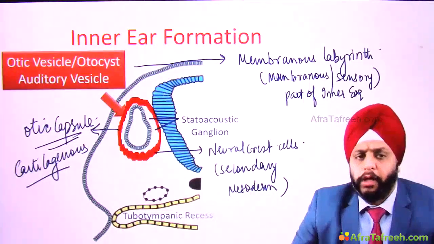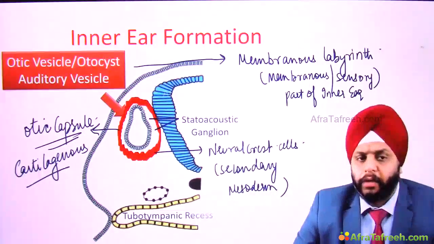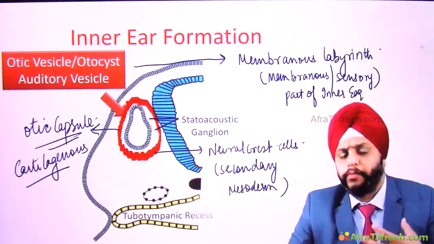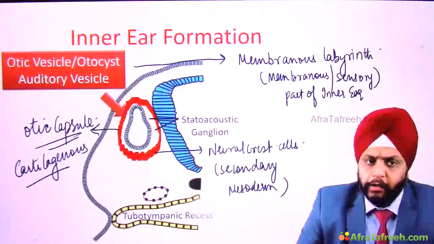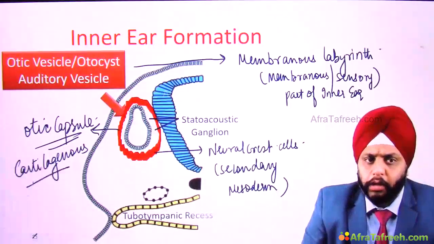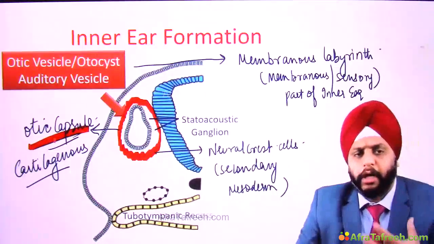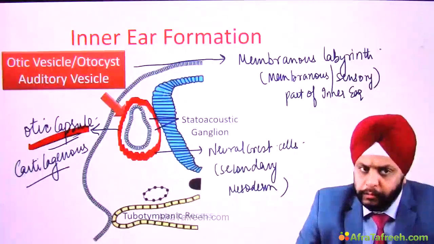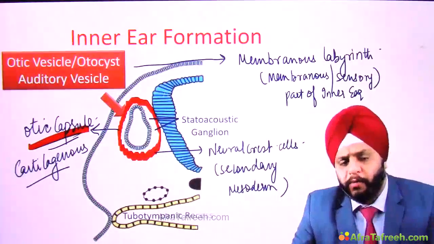It's not possible for nature to form such a complex bony structure directly. So nature has gone step by step. First it forms a cartilage. This cartilage we call the otic capsule. So this is known as the otic capsule. It's a cartilaginous structure. It is easy to modify and reshape the cartilage.